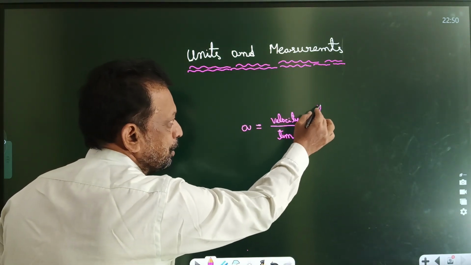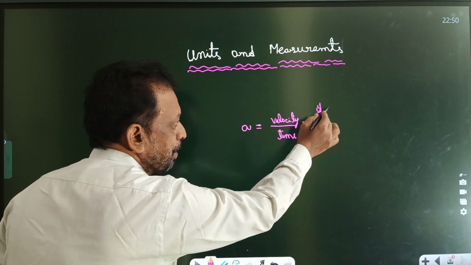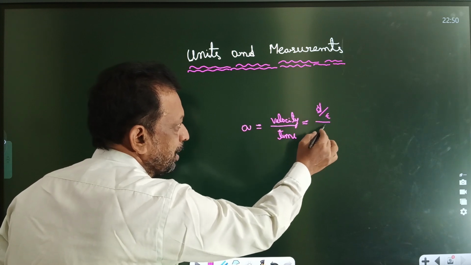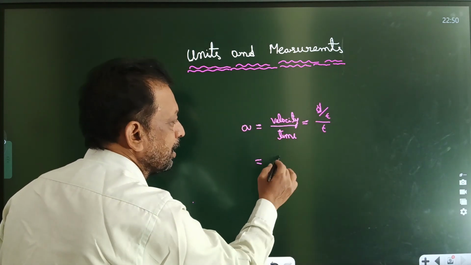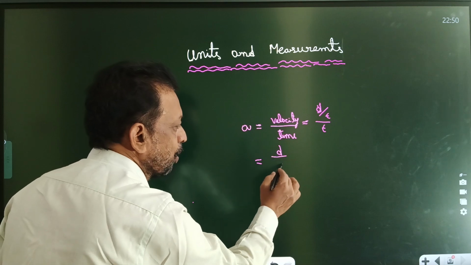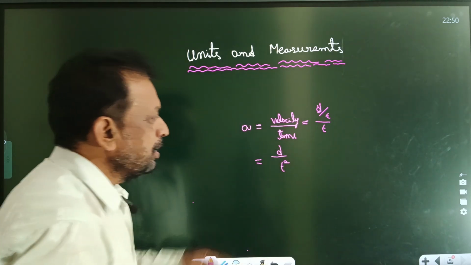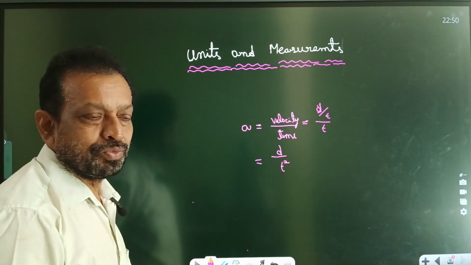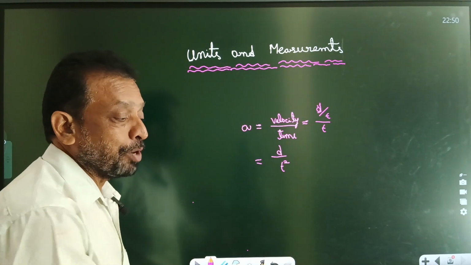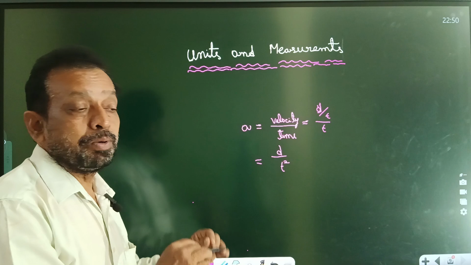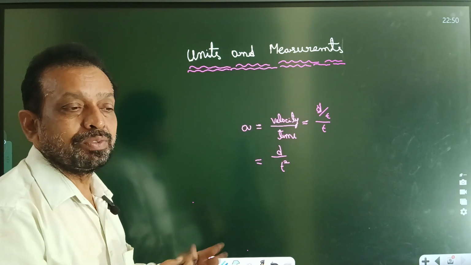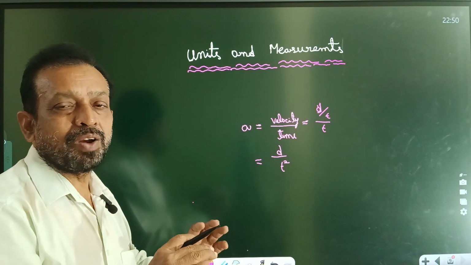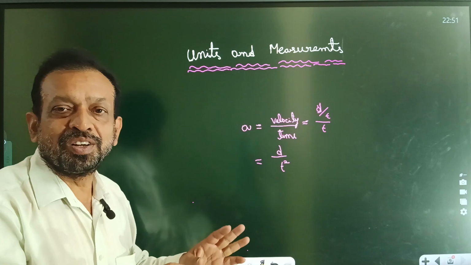Velocity is displacement by time, displacement d divided by t. So what do we get? Displacement by t square. So if I want to say displacement or distance, is it possible to have length without mass? Not possible. Without mass, there is no length.